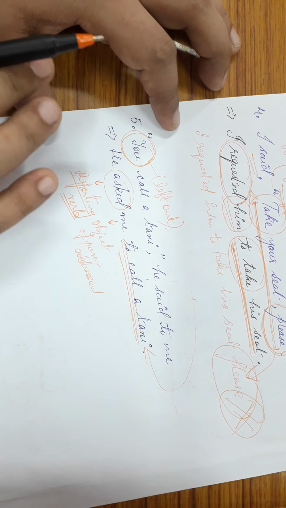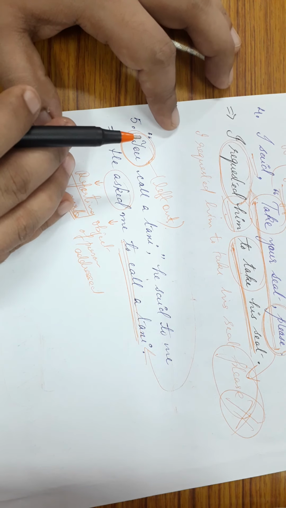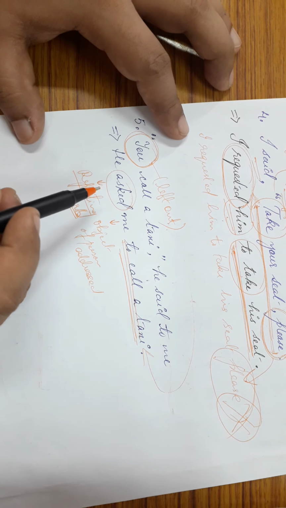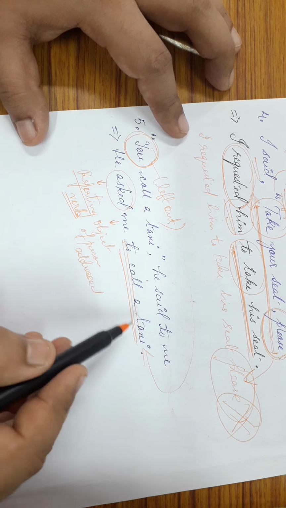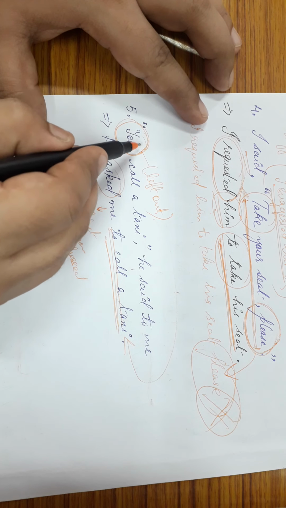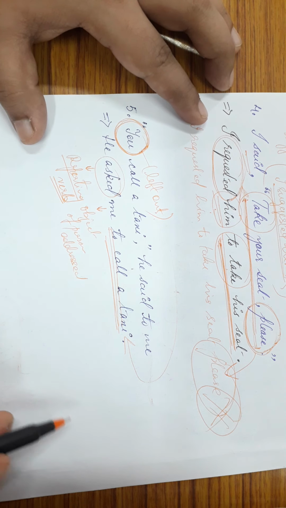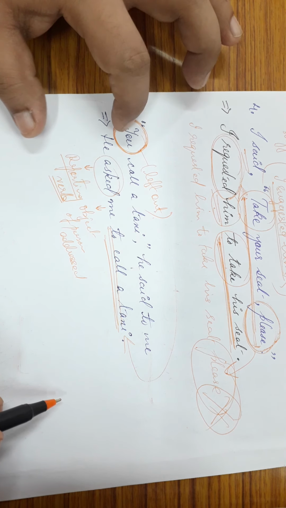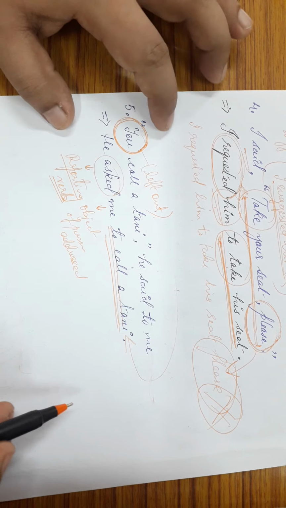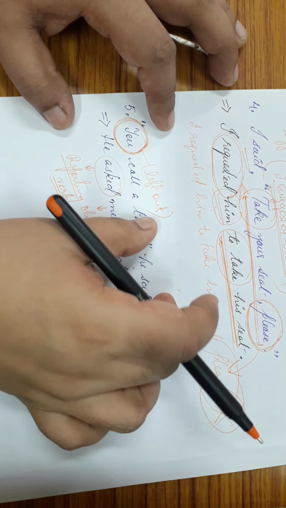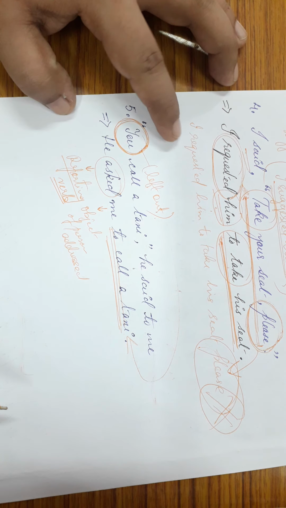The arrangement of the words is not proper, and obviously the sentence becomes wrong. So it remains this way, he asked me to call a taxi. Whenever you have a subject in the imperative sentence, suppose you or I or any other subject, that is simply left out when we convert an imperative sentence in direct speech into indirect speech.